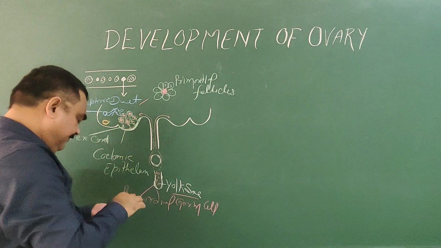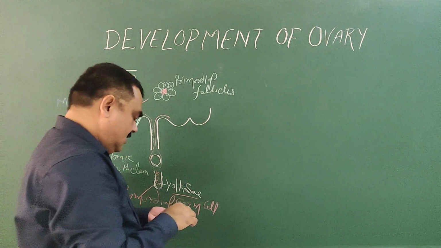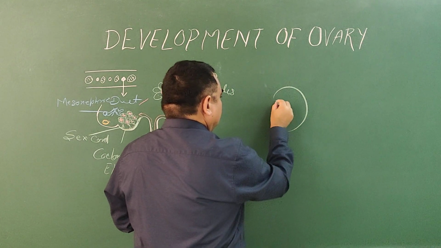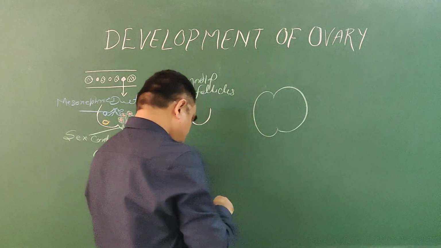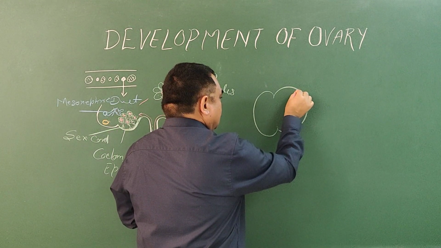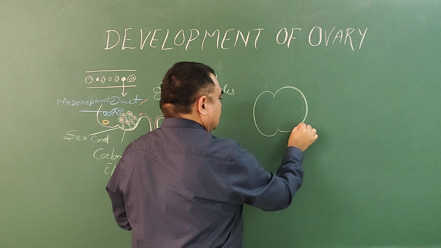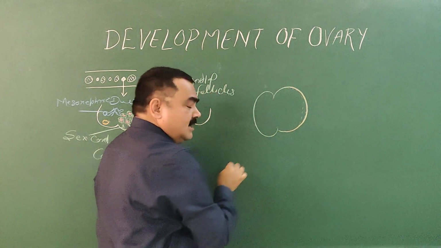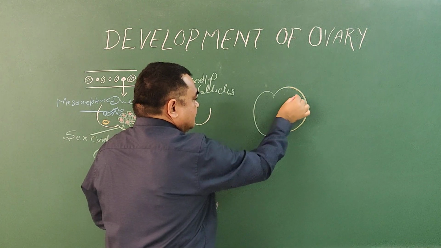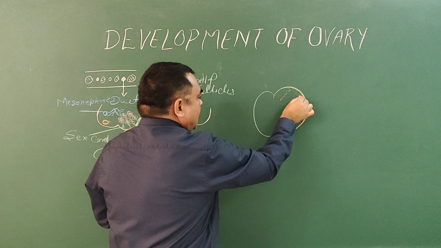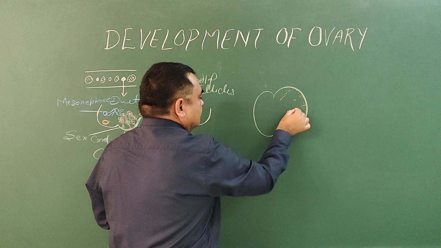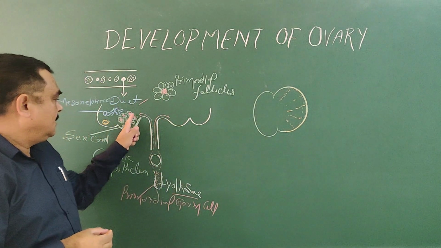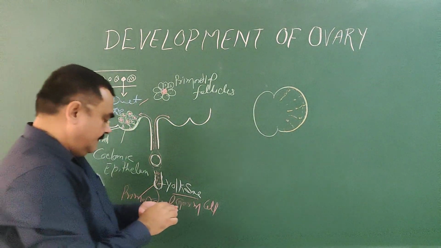If you see this diagram in a longitudinal way, you will find this is the coelomic epithelium, from where sex cord cells are formed, and these sex cord cells now rearrange after the primordial germ cells arrive.